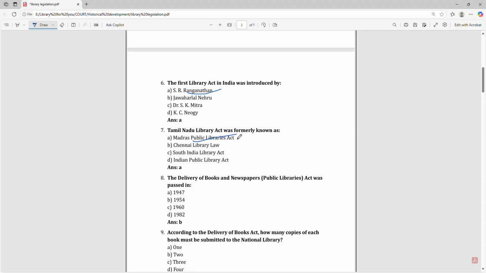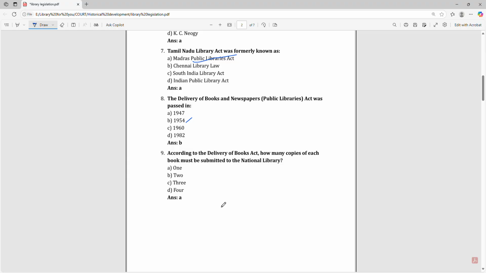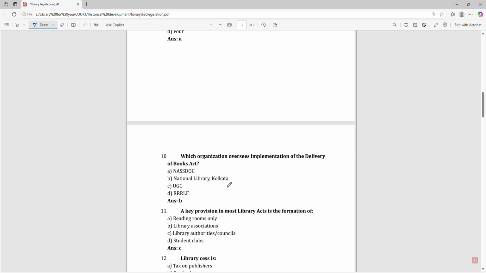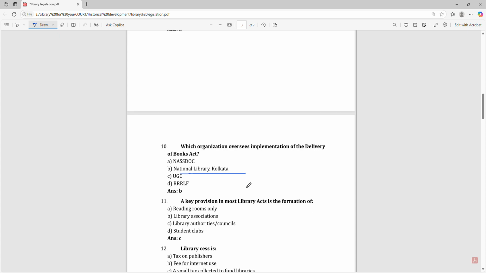The Delivery of Books and Newspaper Act was passed in 1954. According to the Delivery of Books Act, how many copies of each book must be submitted to the National Library? That is 1. Which organization oversees implementation of the Delivery of Books Act? National Library of Calcutta.